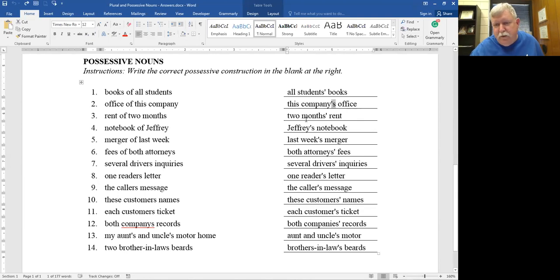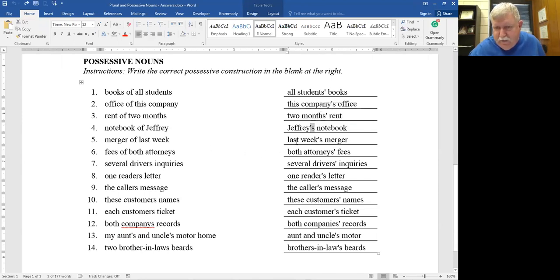Rent of 2 months. 2 months' rent. So obviously this 2 is telling you this is plural. So this is your word right here, right? Months, more than one. It ends in S, it's plural, put an apostrophe, you're good to go. Notebook of Jeffrey. So Jeffrey, apostrophe S, it's singular, doesn't end in S. That's why we're putting apostrophe S to show he owns the notebook.